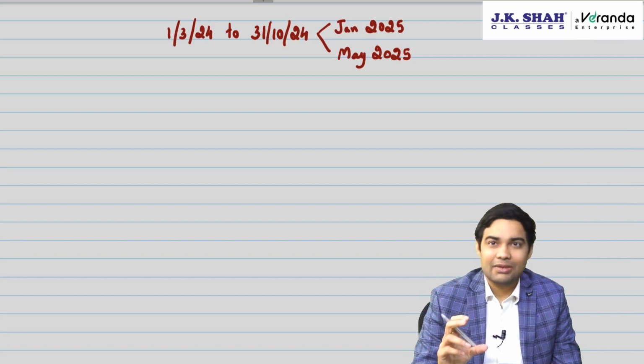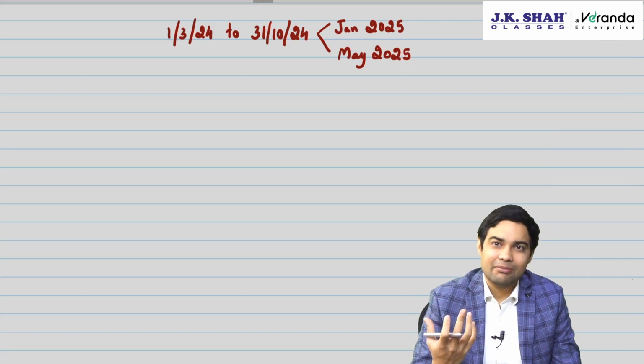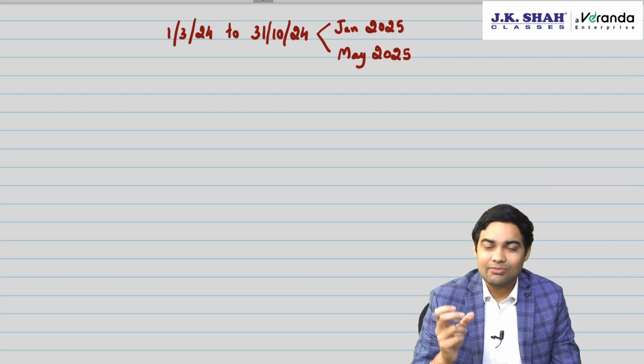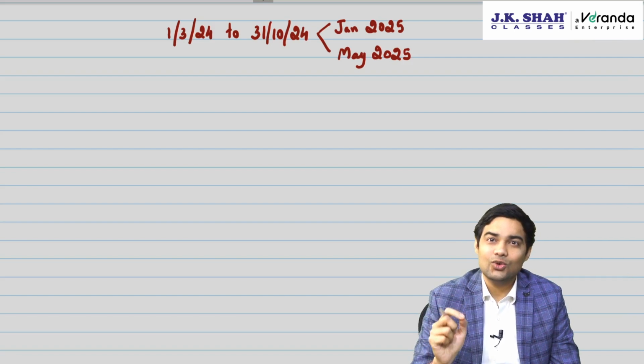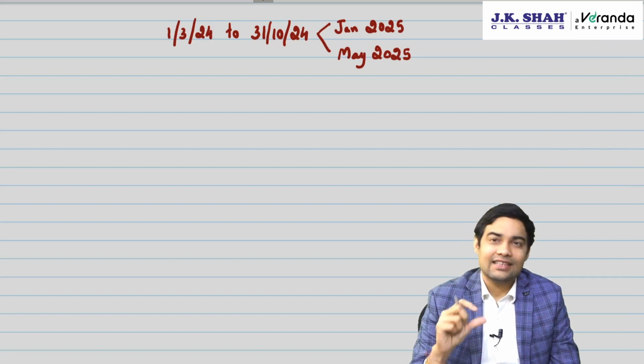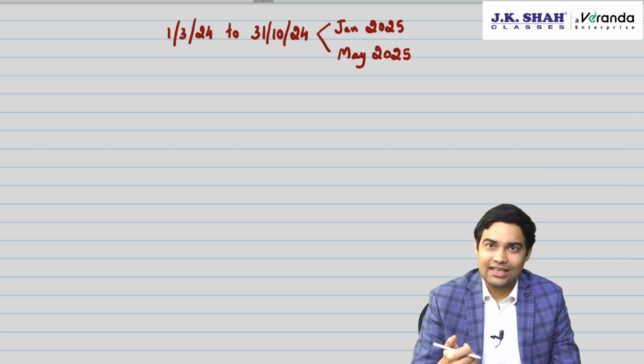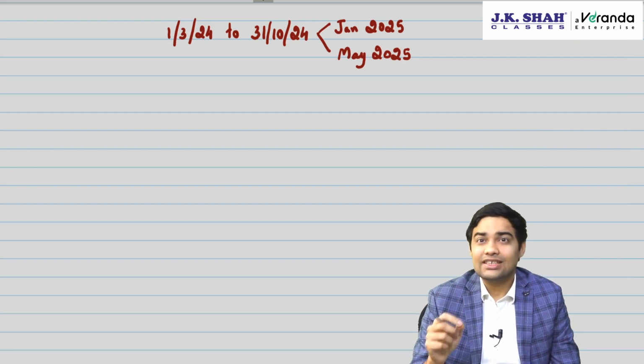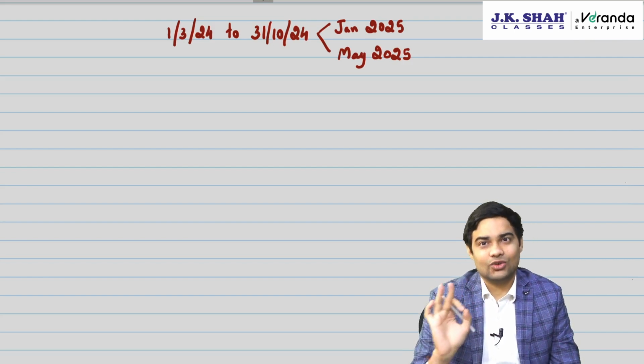Some other amendments, like there is an amendment on circular issued with respect to ESOPs, employee stock option plans. There is one amendment relating to insurance salvage value treatment. Those circulars are not there in ICAI module May 2025.